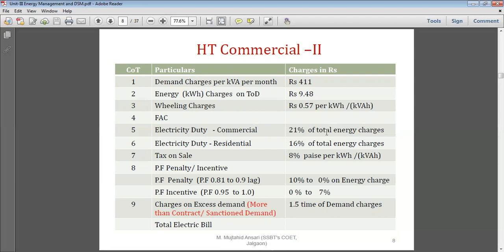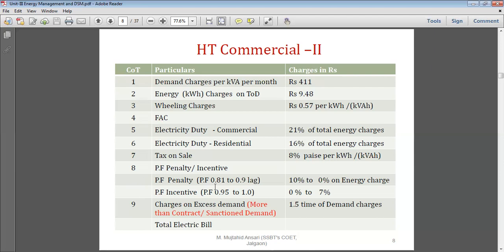Electricity duty for the commercial is 21%, and for the residential it is 16%. Just as we have told. Tax on sale is 8 paise per kWh. Nowadays the billing is based on the kVAh. So I have written in the bracket kVAh or kilowatt.